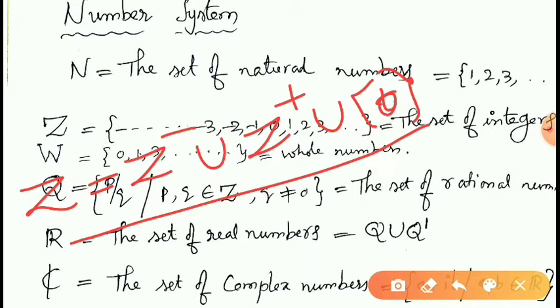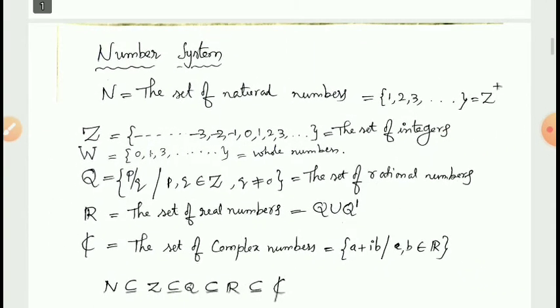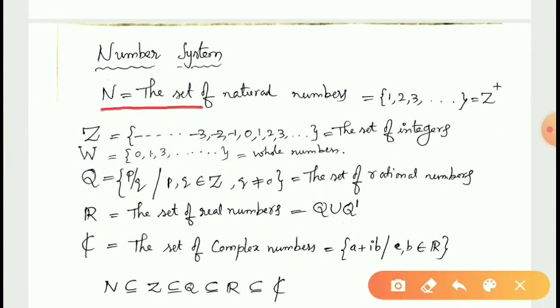Therefore Z is the union of negative integers, positive integers and 0. 0 is neither negative nor positive, and hence the set of natural numbers N can also be denoted by Z plus. So the set of positive integers is the same as the set of natural numbers.